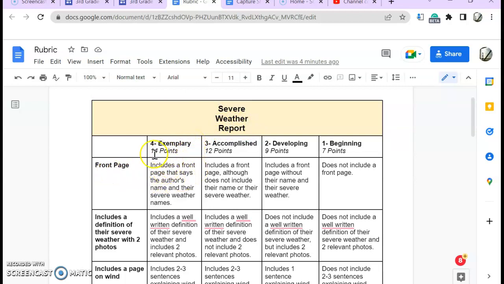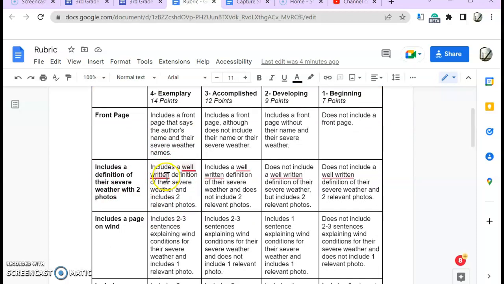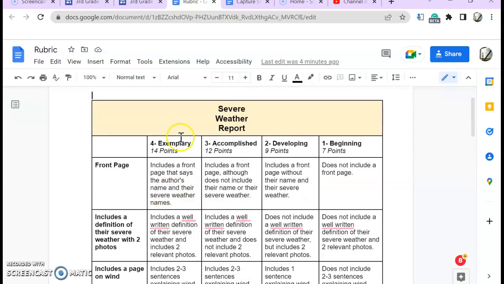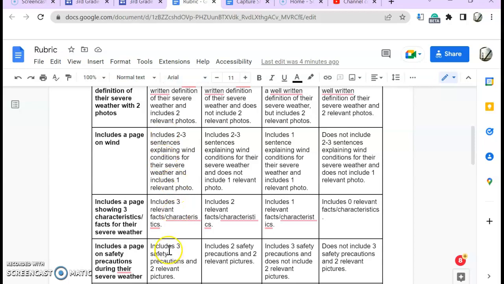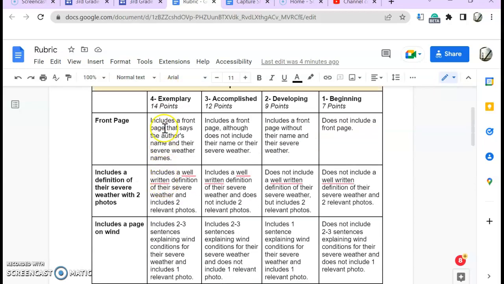Your front page, this is what you're aiming for, okay? Your second page, this is what you're aiming for. Your next page, okay, and so on and so forth. You want to aim for exemplary. You want to include everything in this column to the best of your abilities, okay?